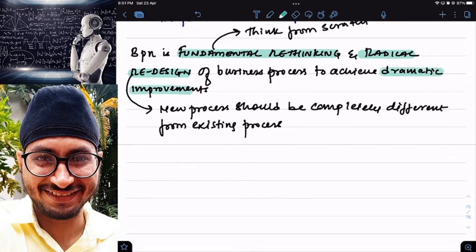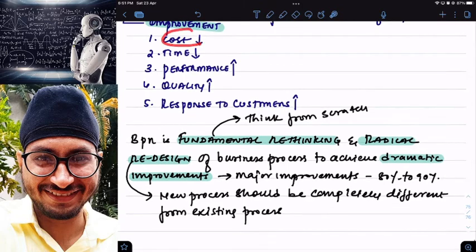This I already told you. Dramatic improvement means major improvements. Major improvements means 80 to 90% improvements. That is called dramatic improvement. This dramatic improvement should be in terms of cost, time, performance, quality, response to customers, etc. So in simple words, BPR means what? Example is internal reconstruction where major changes are done. Clear? I hope the concept is clear. Introduction to BPR is clear. Anyone has any doubts here?